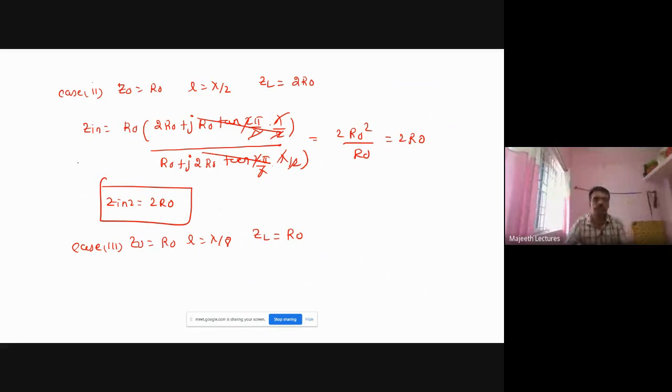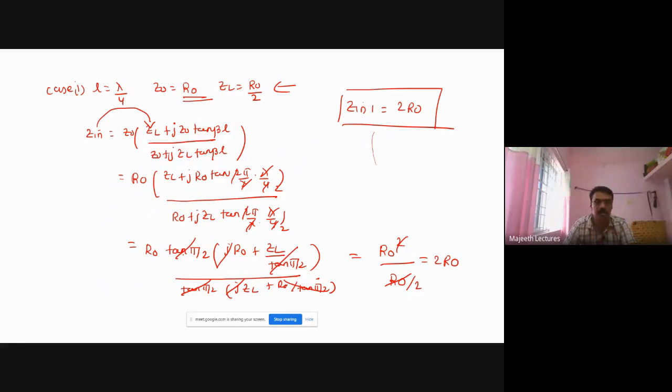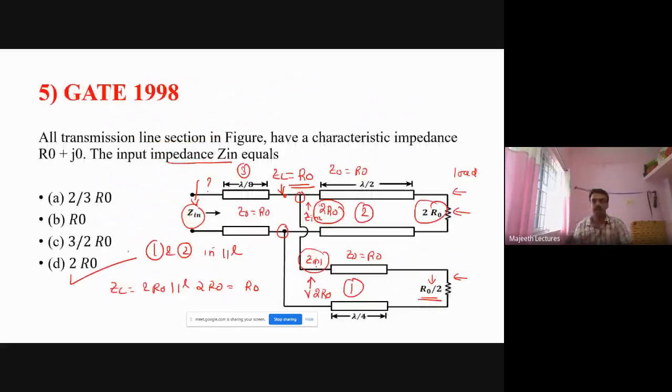So follow the same procedure and substitute here, and ultimately you will get Zin as 2R0. That is the final answer, right? You substitute all the parameters in the equation, and what you get is 2R0. So the answer is option D. In this way only you have to solve. In the exam they ask this type of question only, so please understand the logic.